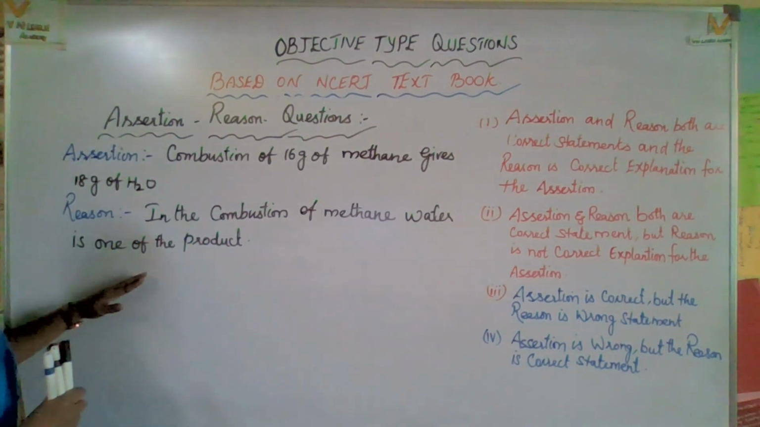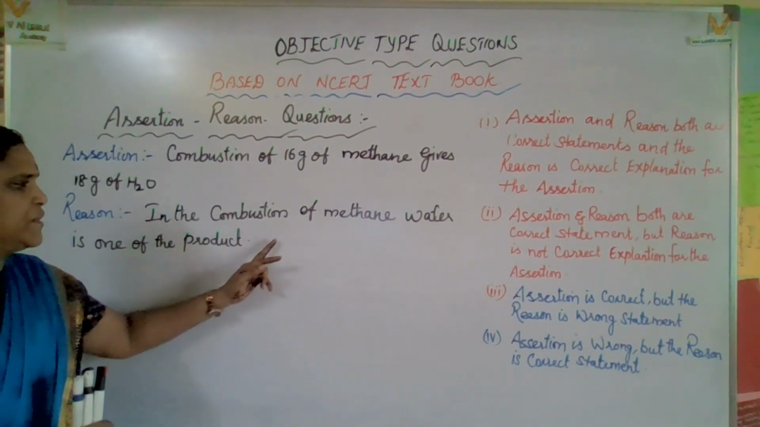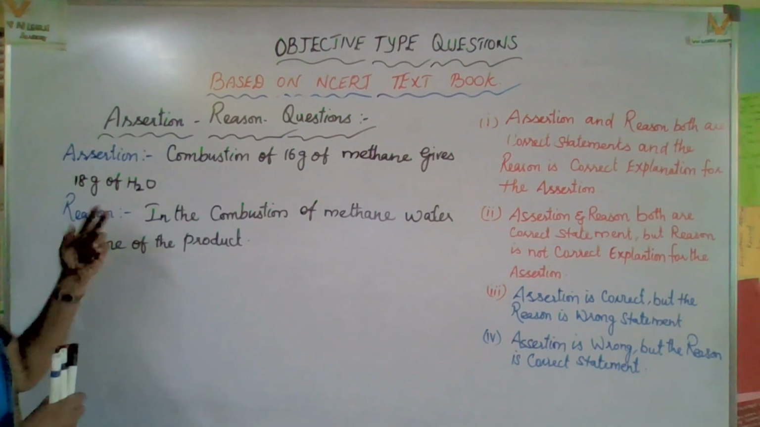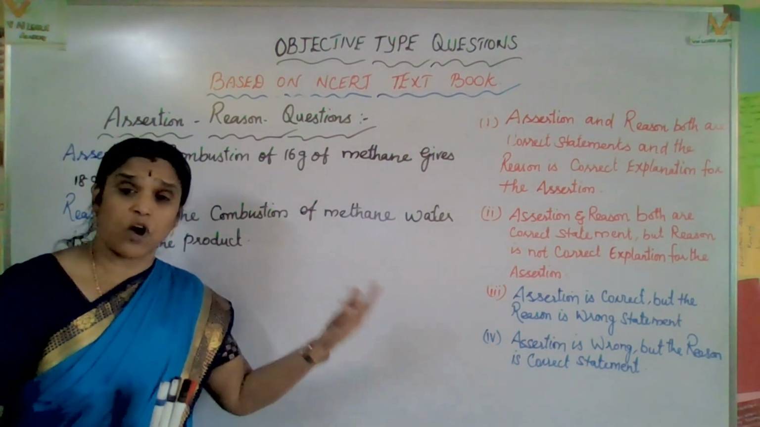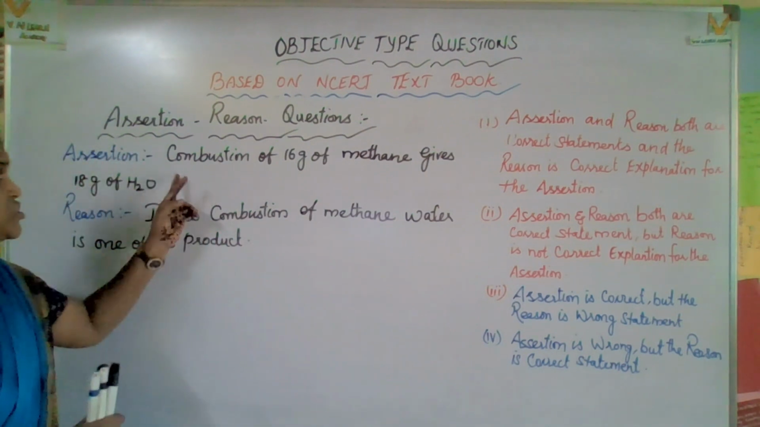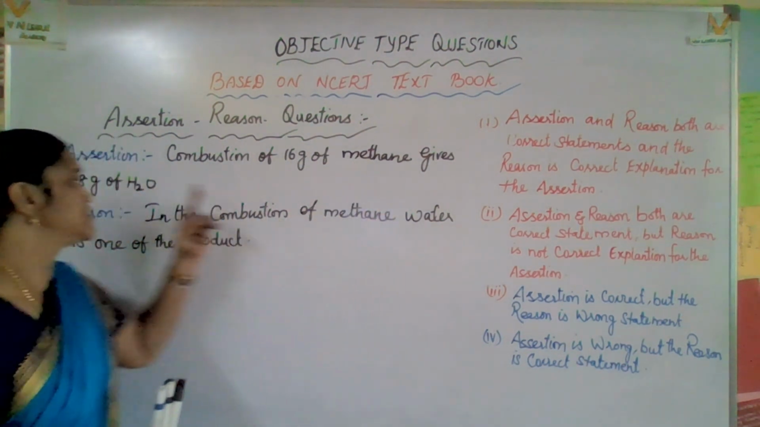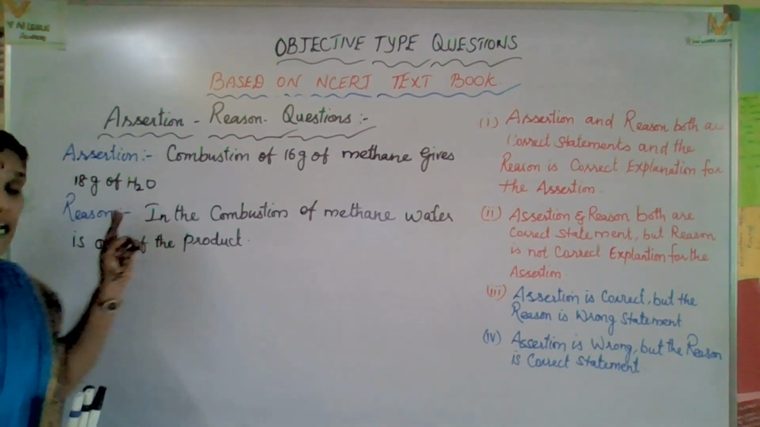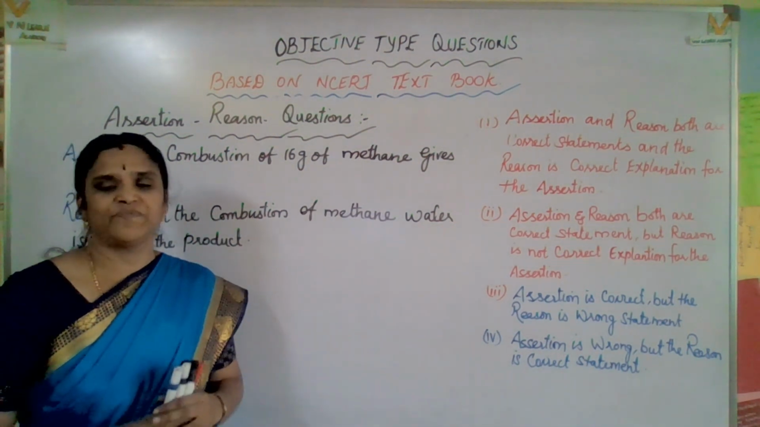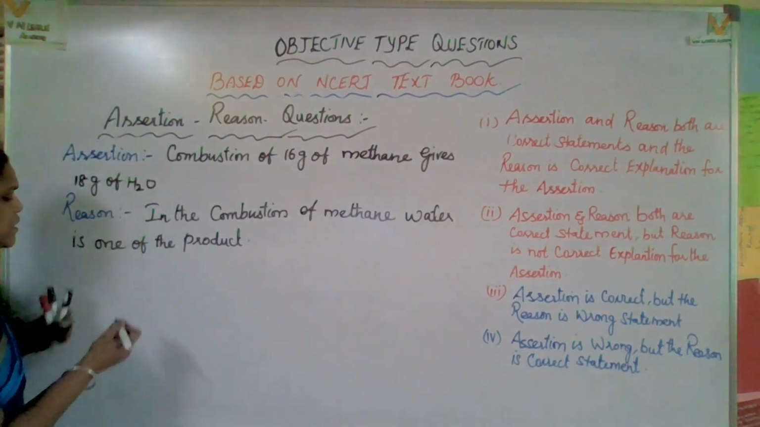Now, let us check. Definitely, the second statement is correct. In the combustion of methane, water is one of the products. That's all. Carbon dioxide and water are the products. But we have to check whether, during combustion, 16 gram of methane gives 18 gram of water or not. Yes. Now let us find that formula.